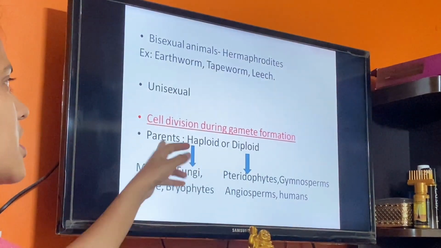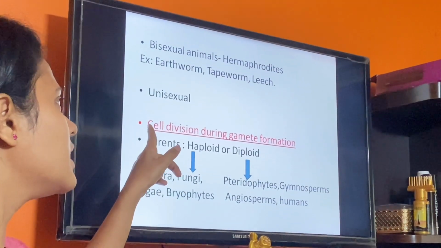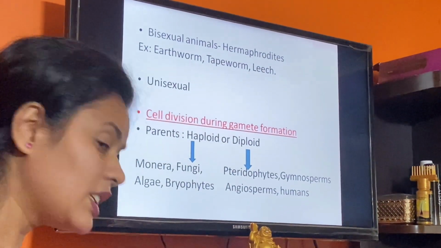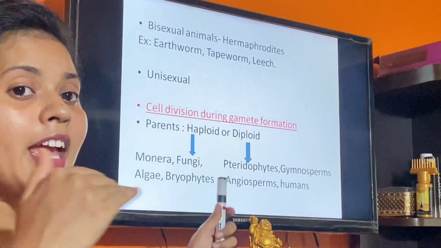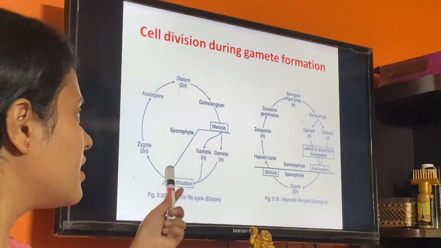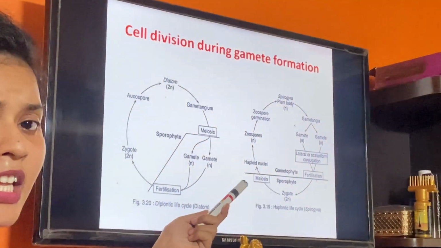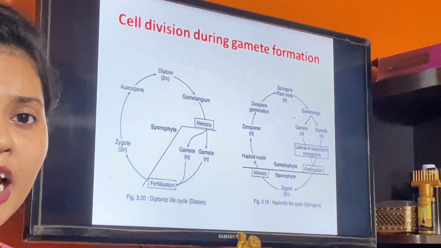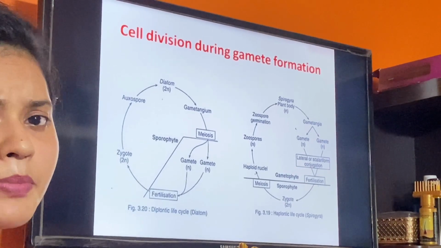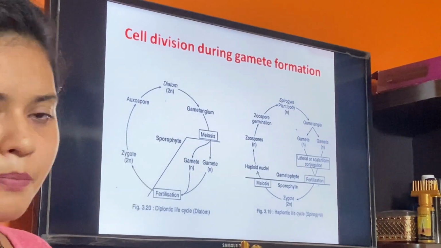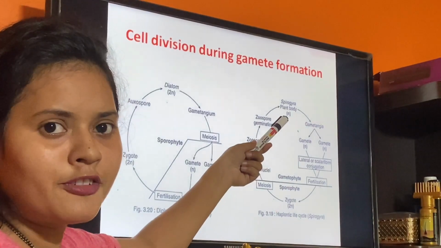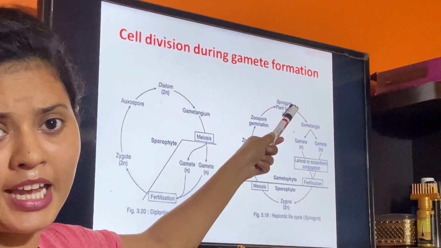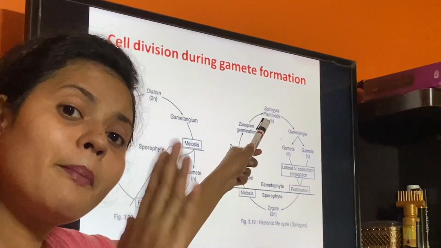Okay, now this thing comes here. It's cell division during gamete formation. Now why does it have to happen? This was the life cycle you must have learned in your 11th standard: haplontic life cycle, diplontic life cycle. Let me just brief you all. For example, let me take the example of algae. Plant body is haploid.